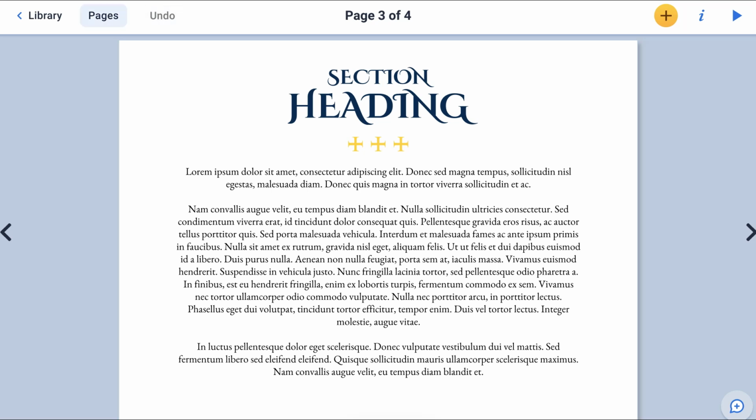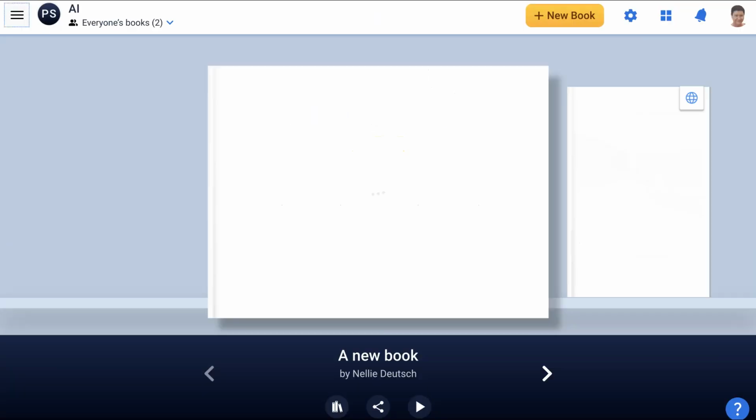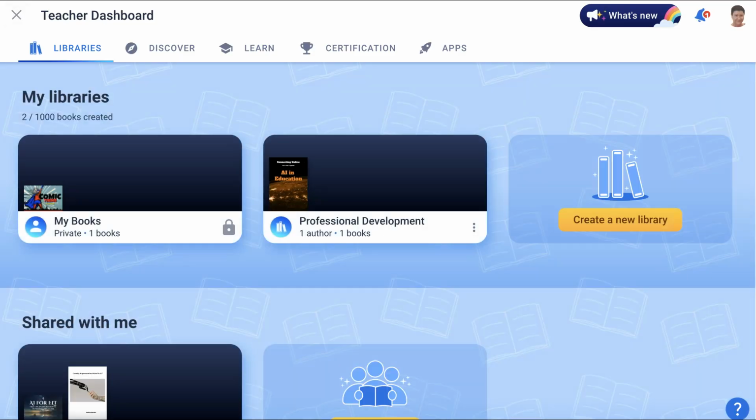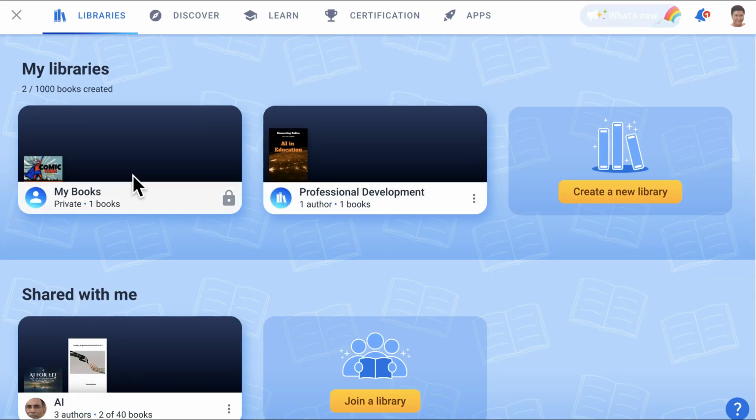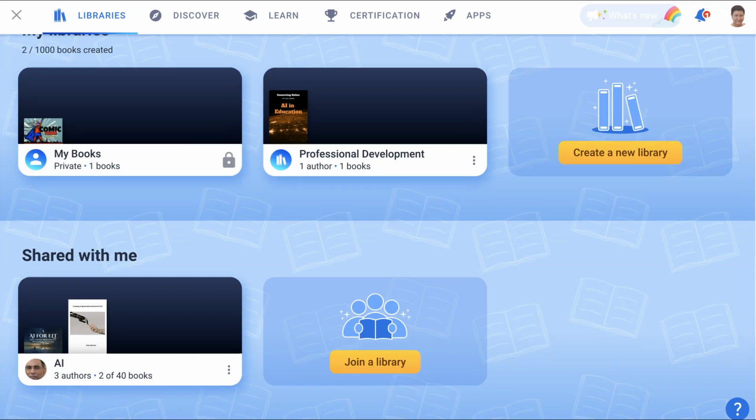Okay, right here. We've added everything that we want to add. Go into library. We're going to go into our book. Notice our book was added to another area, remember? There it is over here.